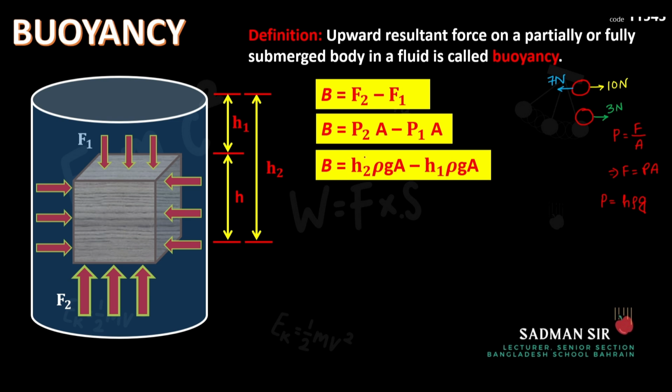Now you might be thinking, why H2 and H1? Because P2 is the pressure that is being applied on the bottom surface. So whenever we are calculating the pressure applied on the bottom surface, we have to take the depth of the bottom surface. If you haven't watched my video on how to calculate the pressure inside a liquid, then I recommend you to watch that video first.